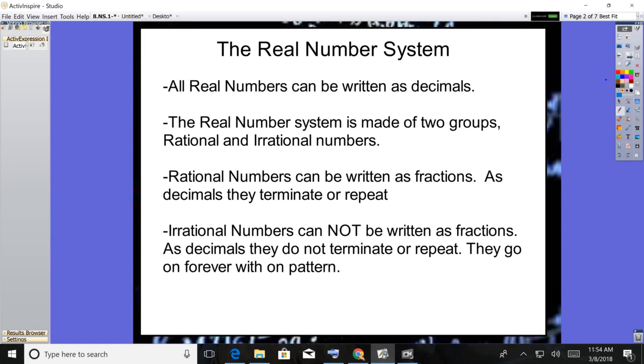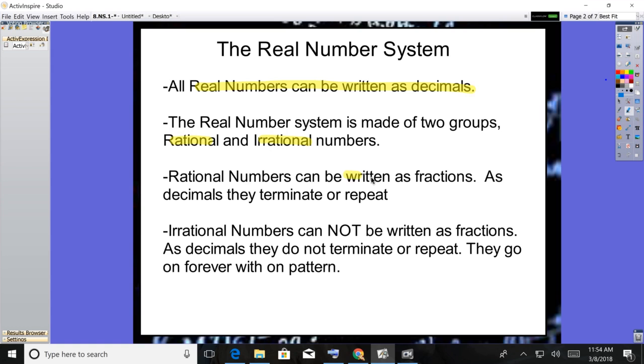Alright, so the real number system. I'll go through this real quick. All numbers in the real number system can be written as decimals. Okay? That's what makes them a real number. If they have a decimal expression, a decimal expansion, they are considered real numbers. The real number system is made of two groups, rational and irrational.